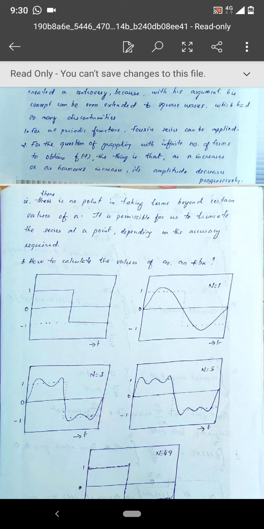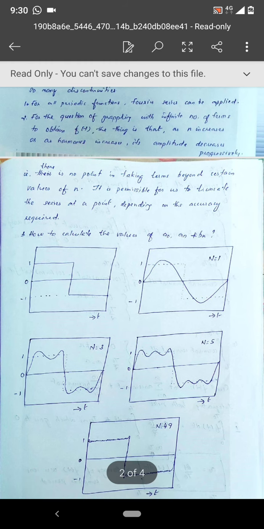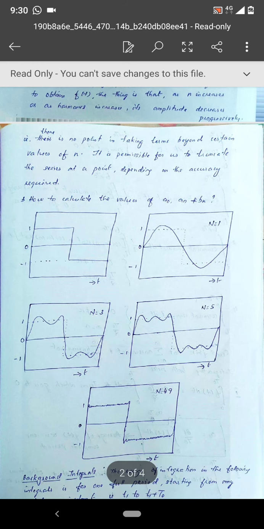Sometimes you can take up to n is equal to 29, or sometimes up to n is equal to 49, but the values after n is equal to 49 will have negligible amplitude. So adding such a signal will not make any sense. You can wisely decide to truncate the series at an appropriate point, so that the accuracy you require is met. That is clarified with the figures shown on this page.